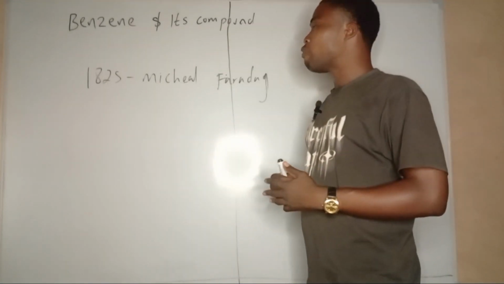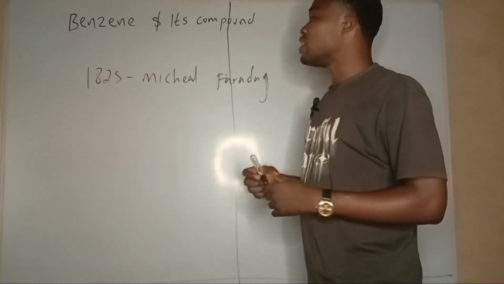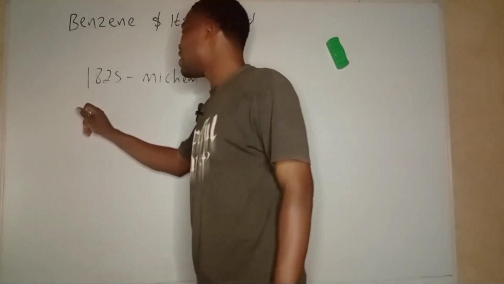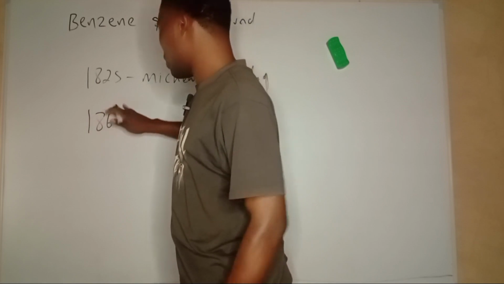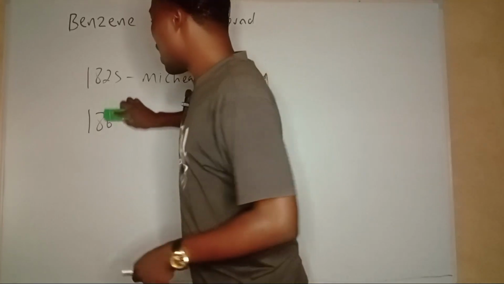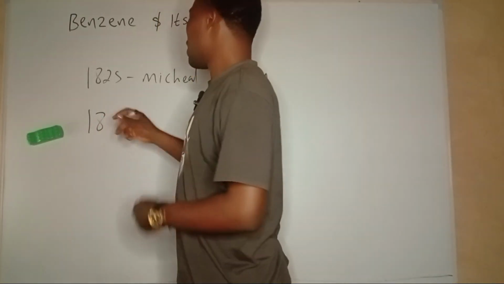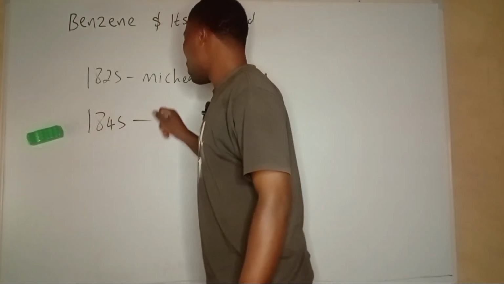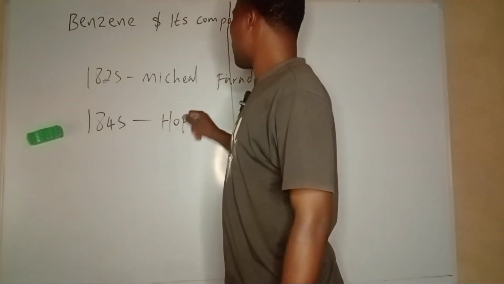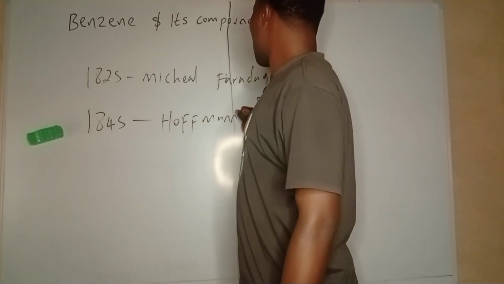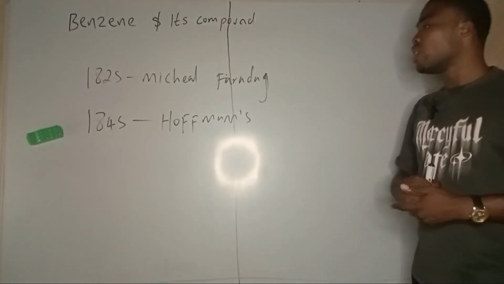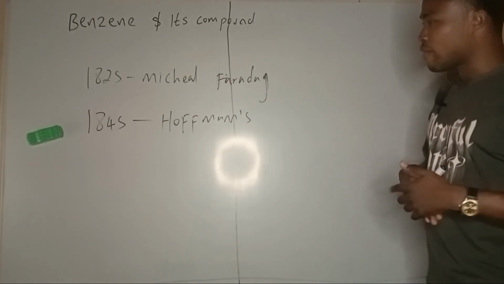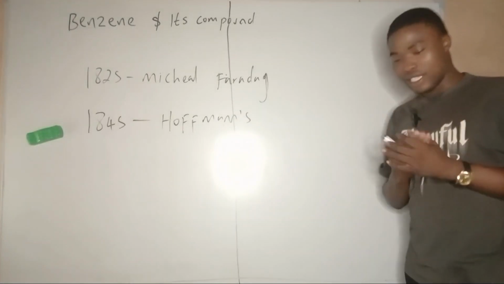Later on, the first scientist to actually derive benzene from coal was around 1845, if I'm very precise. His name is Hoffman. Hoffman was the first scientist to obtain or derive benzene from coal. He synthesized benzene from coal in 1845, 20 years after Michael Faraday said such a compound could exist.